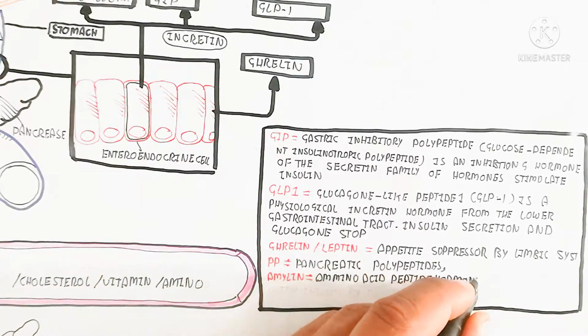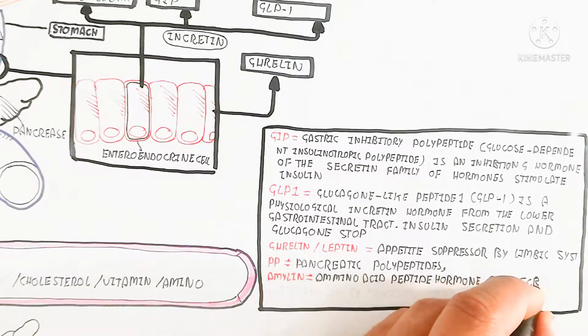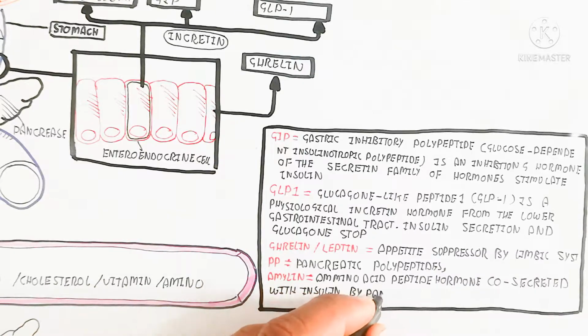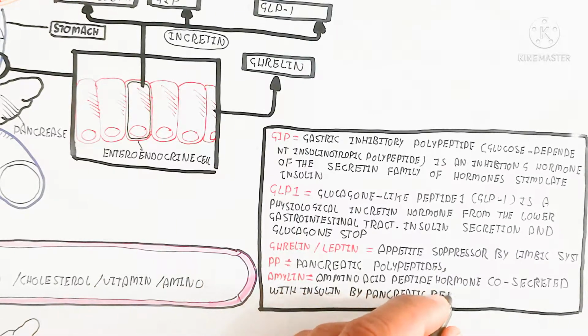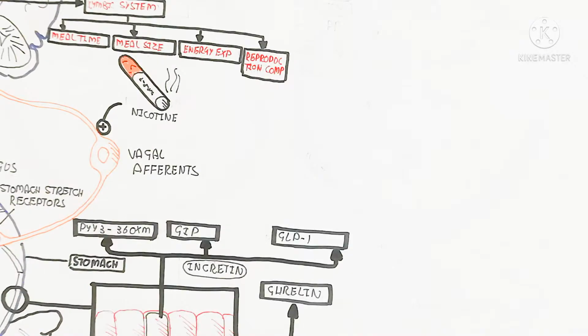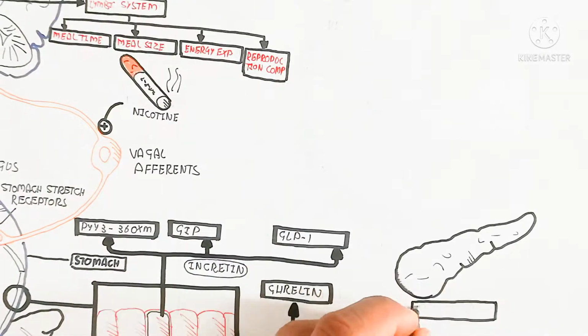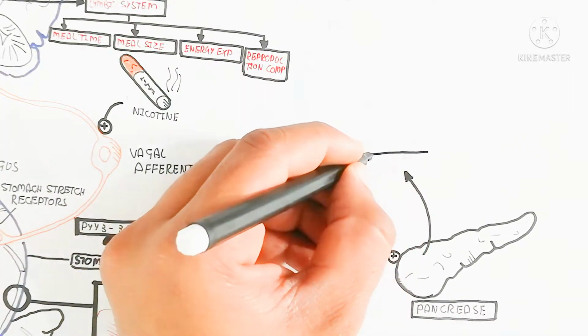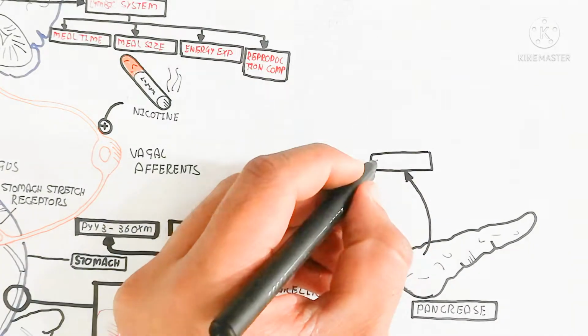This pancreatic polypeptide is also produced from the pancreas, while the amylin is the amino acid peptide hormone that is co-secreted with insulin by the pancreatic beta cell. So the amylin is also produced. So what is the function of all these hormones we will discuss here.